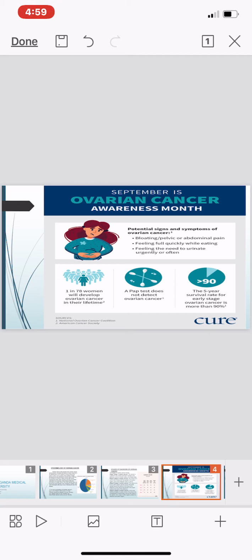Here are the signs and symptoms. I mentioned what the signs and symptoms of this cancer are. The first symptoms or signs of this cancer may be bloating and pelvic or abdominal pain. Women may suffer from abdominal pain or feel full quickly while eating.